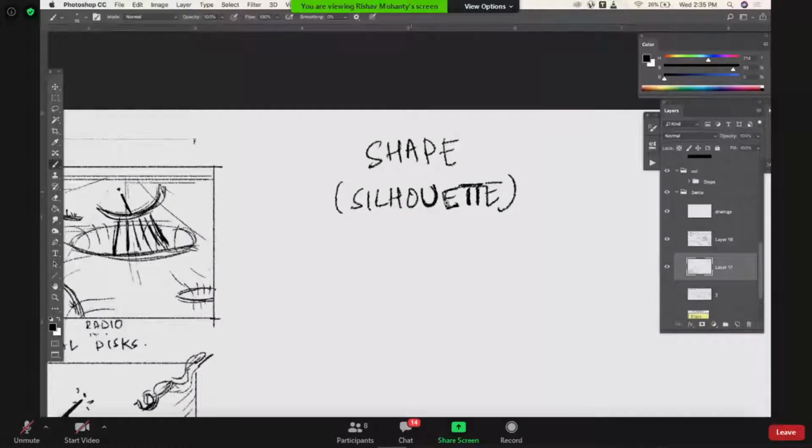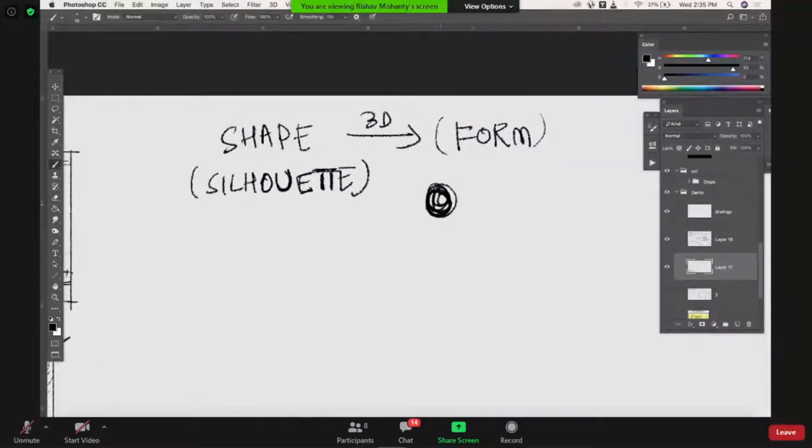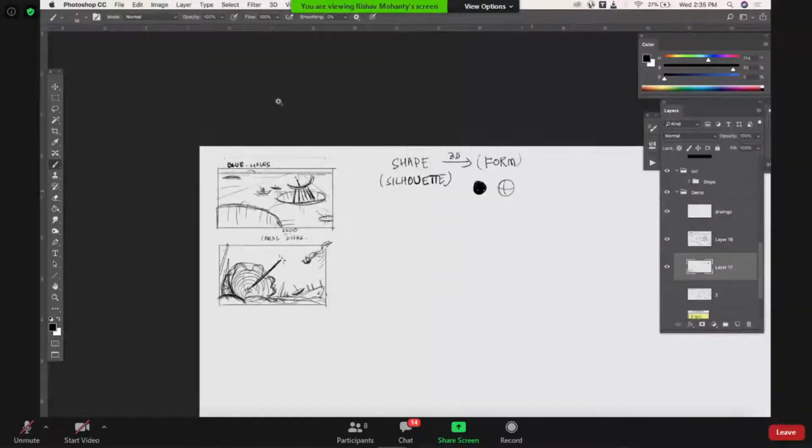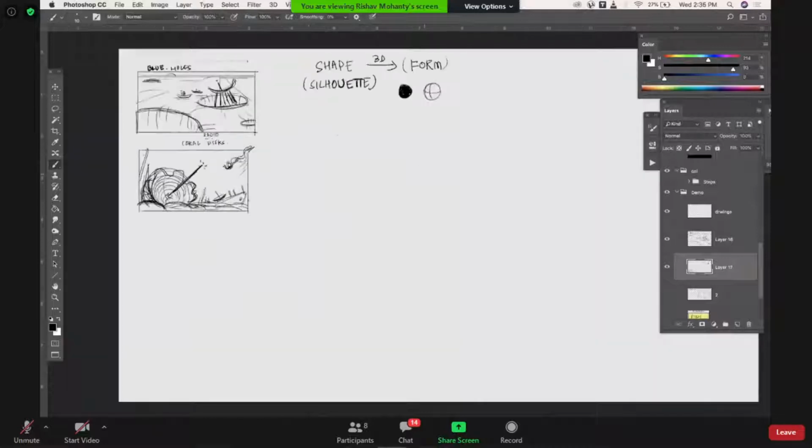When this shape becomes 3D, it becomes something called a form, when we flesh it out and figure out a 3D dimension to it. Like a circle is a shape, while the 3D form of a circle would be a sphere. So this is a basic understanding of what a silhouette is. So let's dive in. Let me show you how I begin.